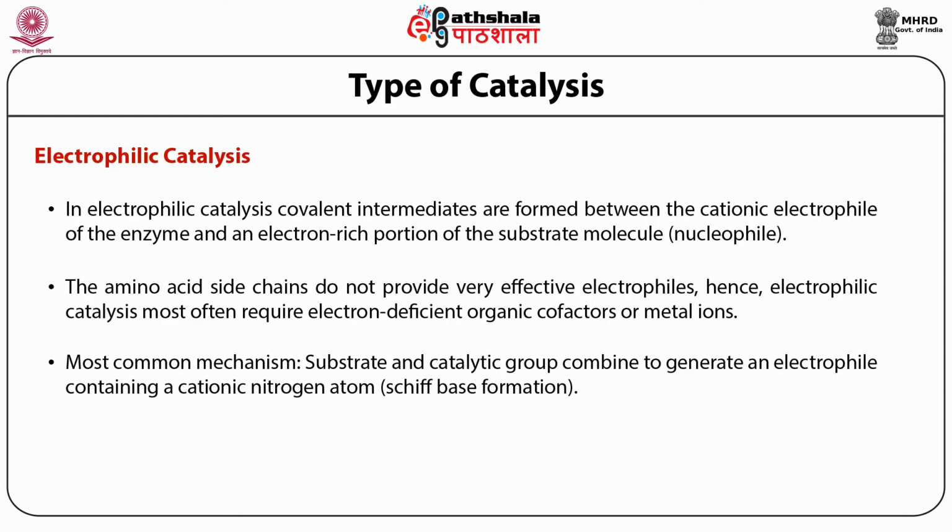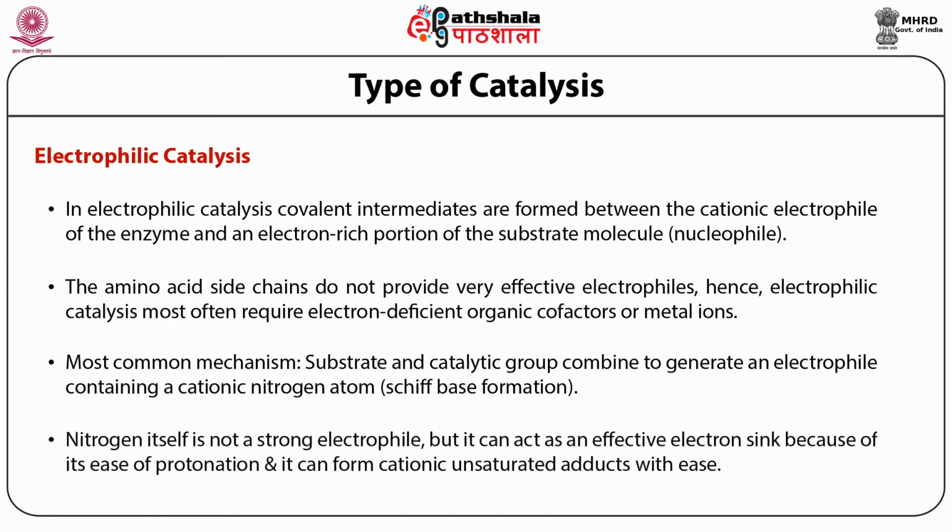But that nitrogen is itself not a strong electrophile. However, it can act as an effective electron sink because of its easy protonation, and it can form a cationic unsaturated adduct very easily.